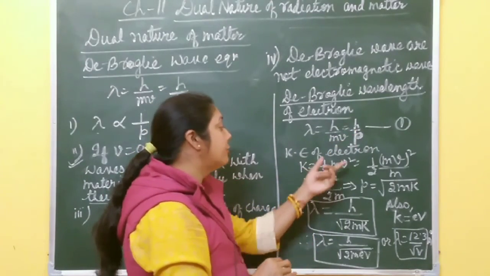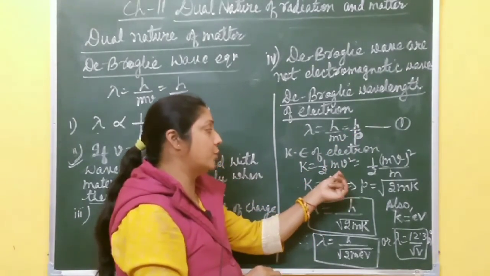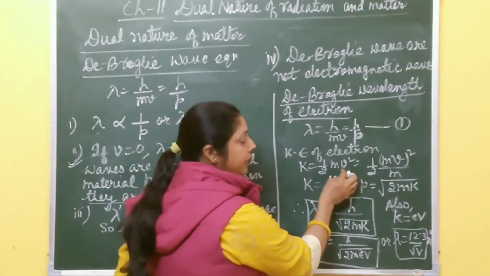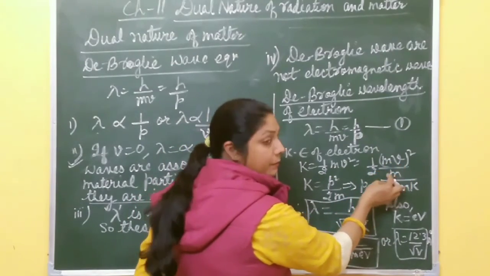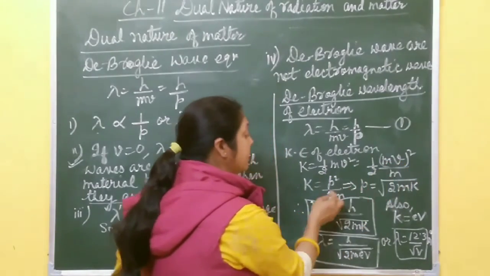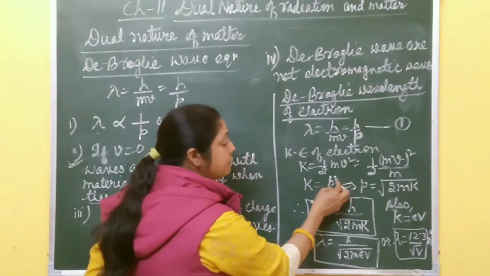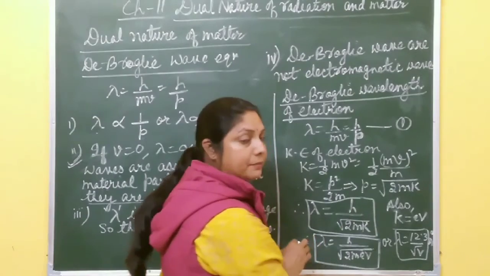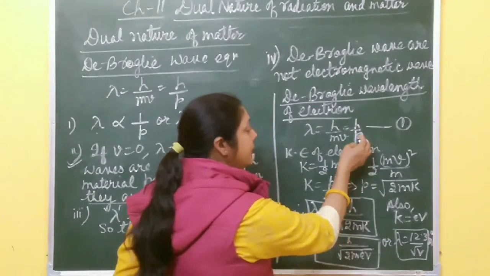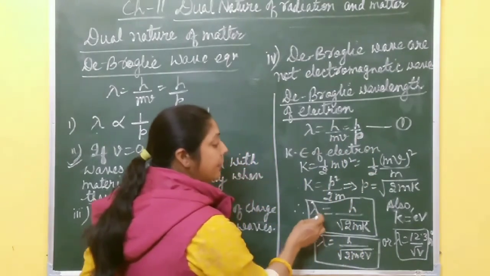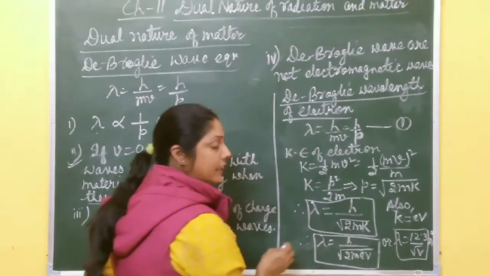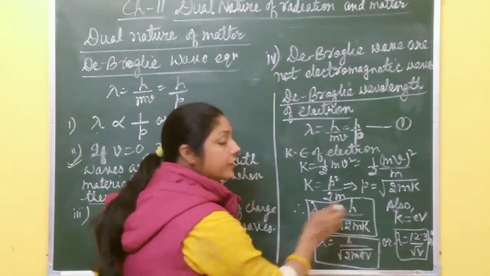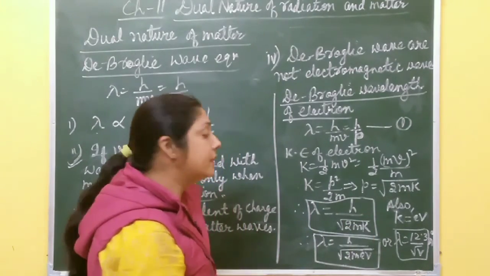Now the kinetic energy of an electron is what? Half mv square. Now if you multiply m in the numerator and denominator, it becomes m square v square by 2m, and mv is what? p. So the kinetic energy K becomes p square by twice m, and from here p becomes root over twice mK. Now you put this value of p in equation 1, this lambda becomes h by root over twice mK. This is the de Broglie wavelength of an electron in terms of kinetic energy.